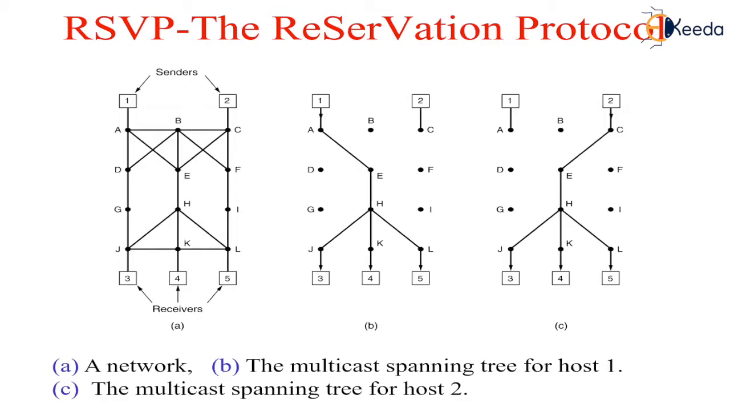In its simplest form, the protocol uses multicast routing using spanning trees. Each group is assigned a group address. To send to a group, a sender puts the group's address in its packets. The standard multicast routing protocol then builds a spanning tree covering all group members.